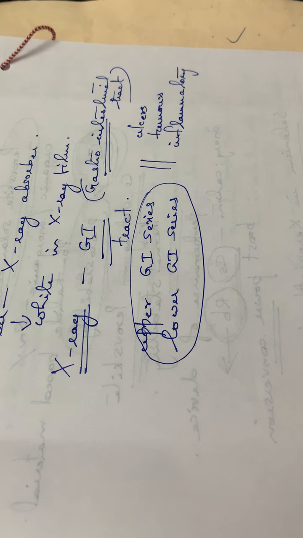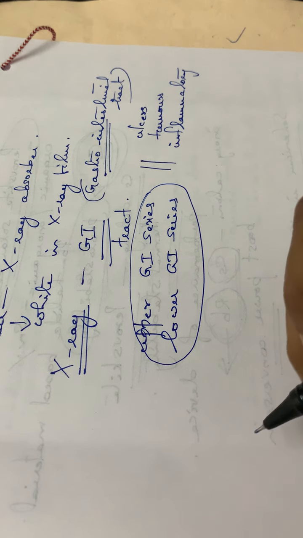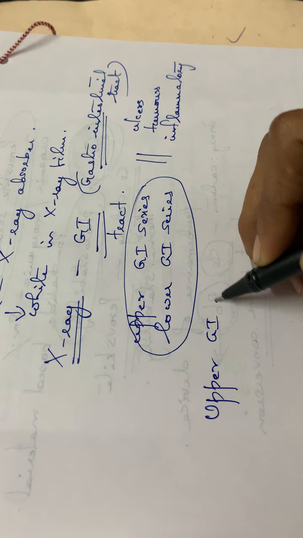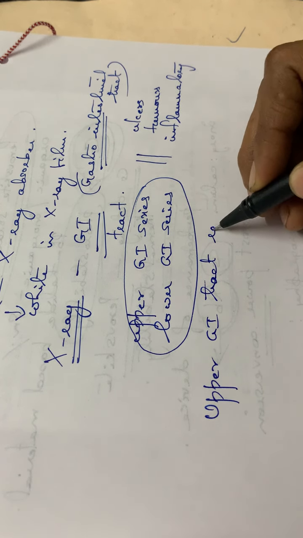Then the first one, the upper GI tract radiography.